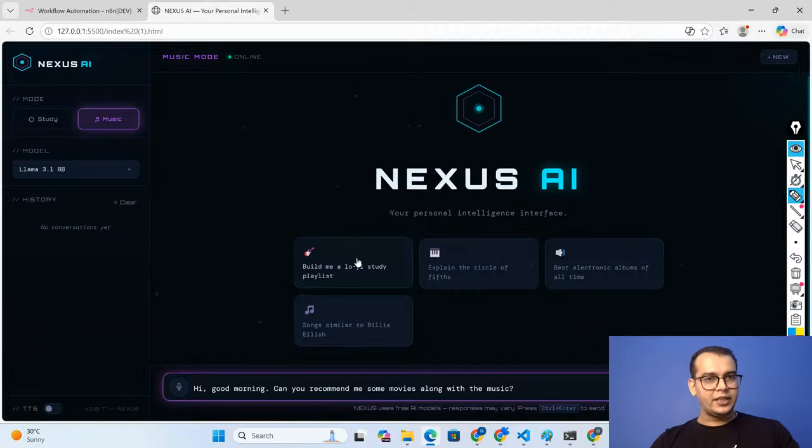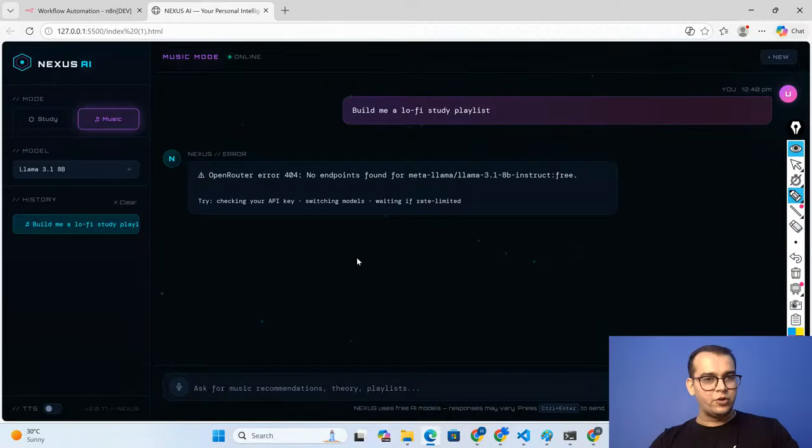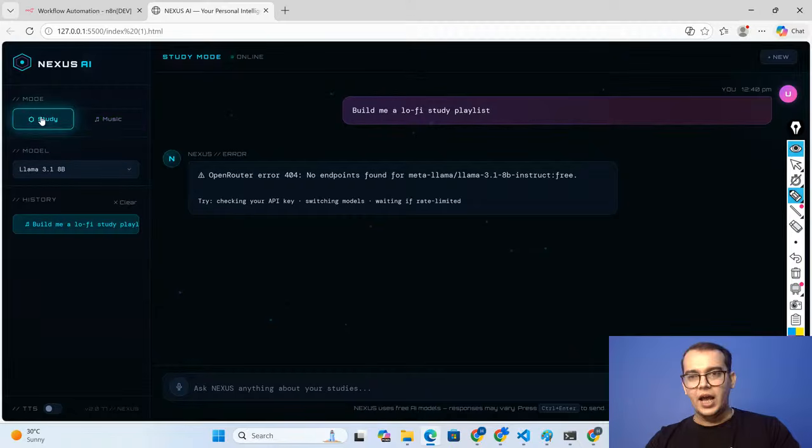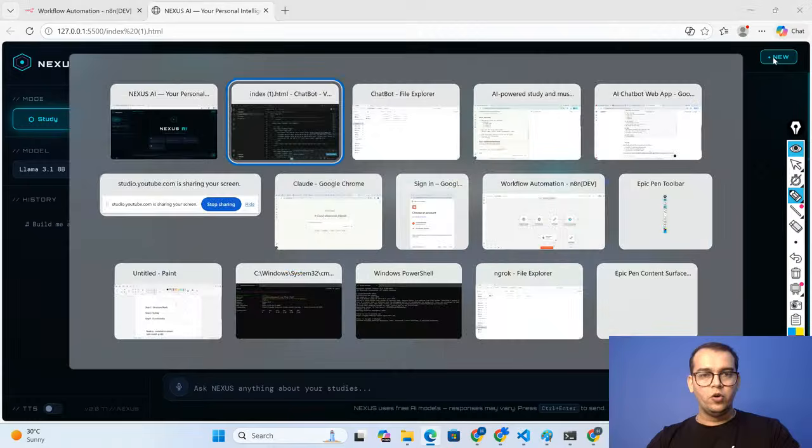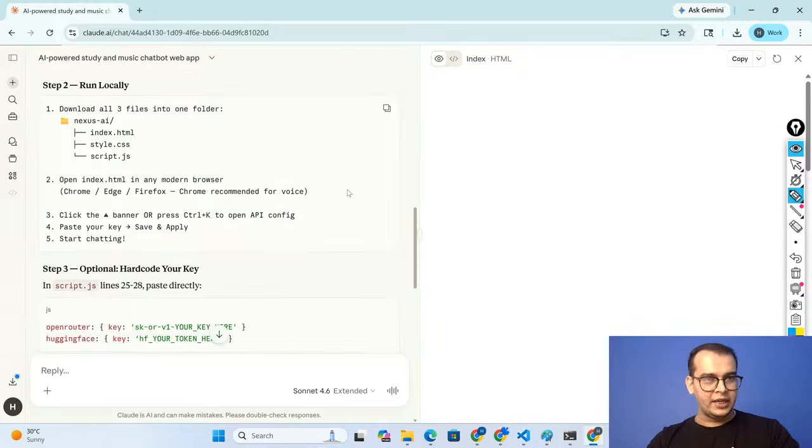Everything will work. The only thing we need is to connect the OpenRouter API key, guys. Always remember, without OpenRouter, you cannot build this. And I can simply click on new and it will come back to the home page. Now going back to Claude and understand what it is telling us.